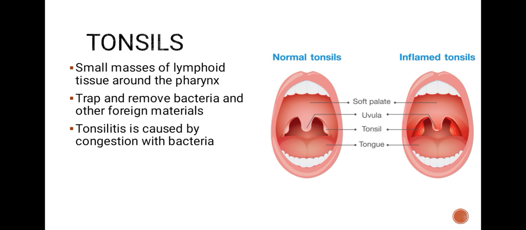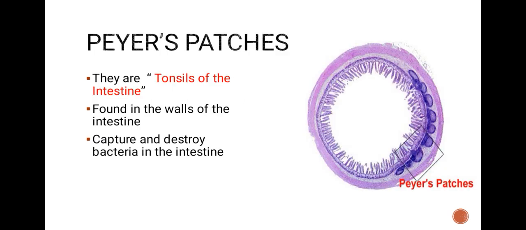Tonsillitis is caused by congestion with bacteria. Normal tonsils, then inflamed tonsils. Soft palate, uvula, tonsil, and tongue. Peyer's patches are the tonsils of the intestine, found in the walls of the intestine, and they capture and destroy bacteria in the intestine.